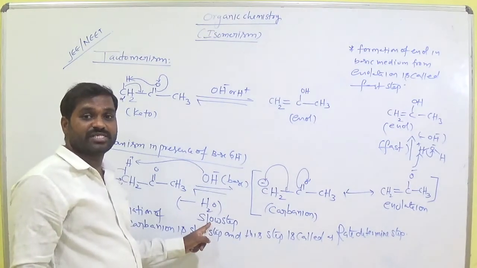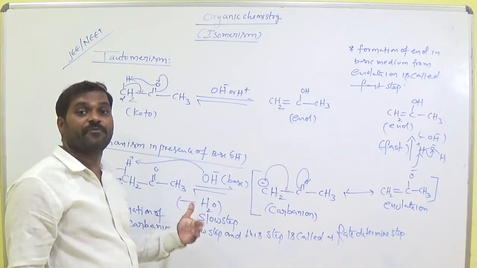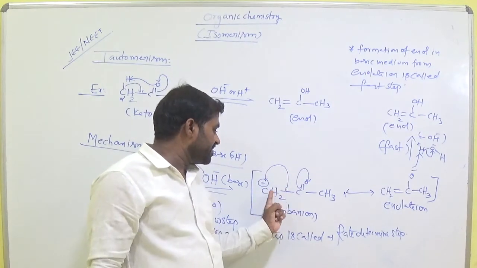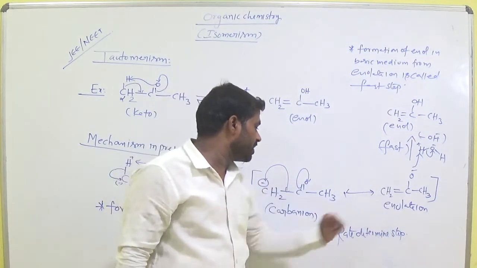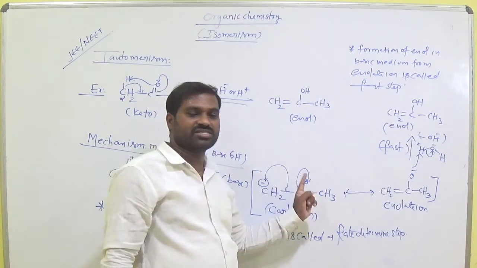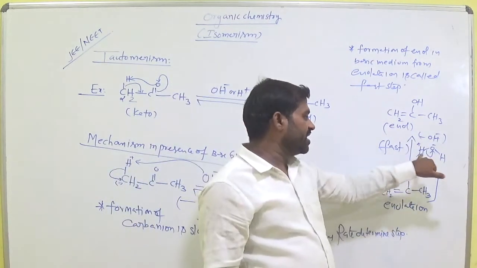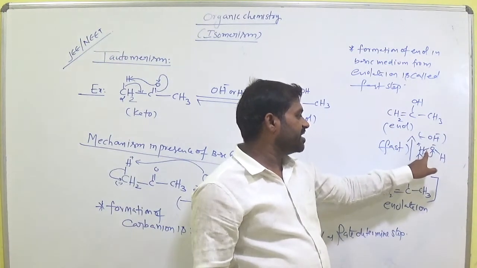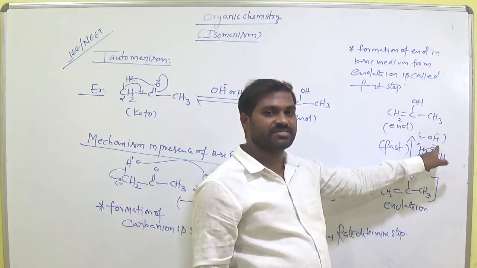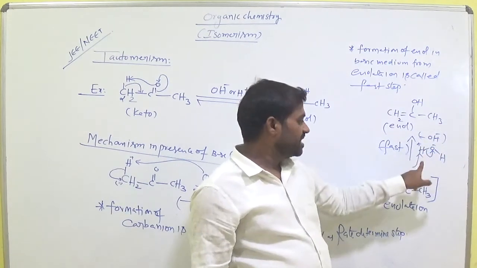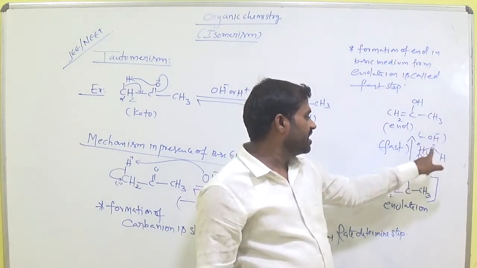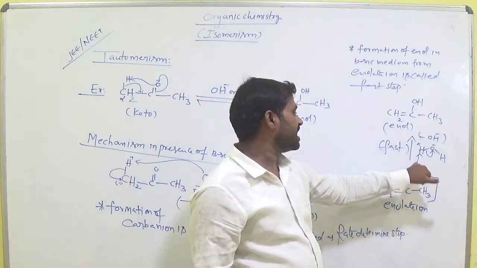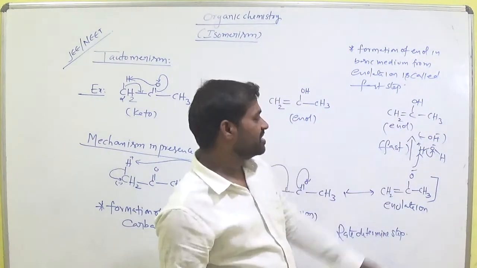Rate determinant step means we can calculate the speed or rate of reaction. Then the minus migrates in between these two carbons, so here it is a double bond, and the minus migrates onto oxygen, O minus. Further, we treat with a water molecule, in which this bond shifts onto oxygen, so it gets a minus, and it is H plus. This OH minus is eliminated and this H plus attacks O minus, then it gives OH. This is enol.